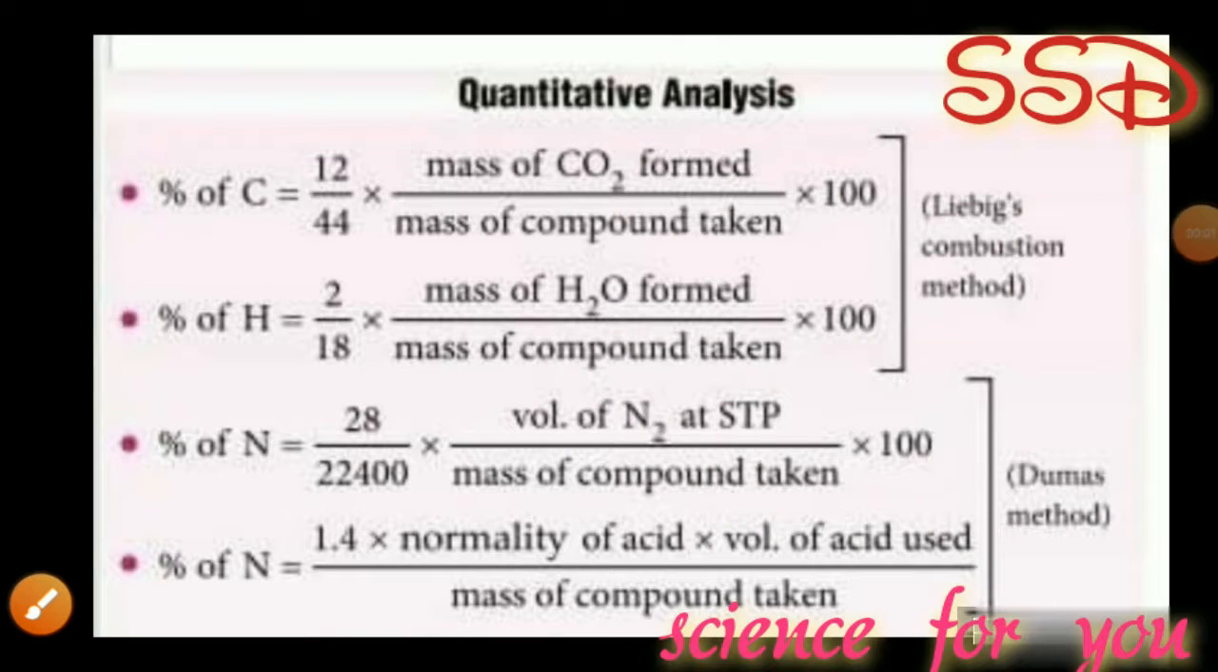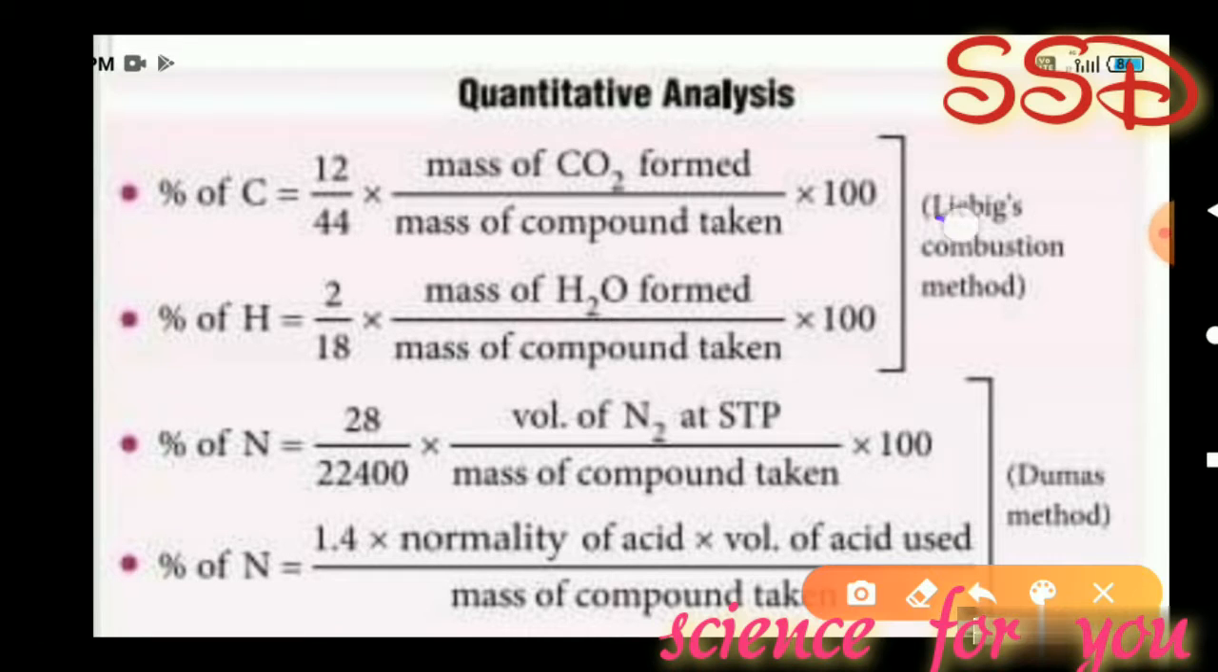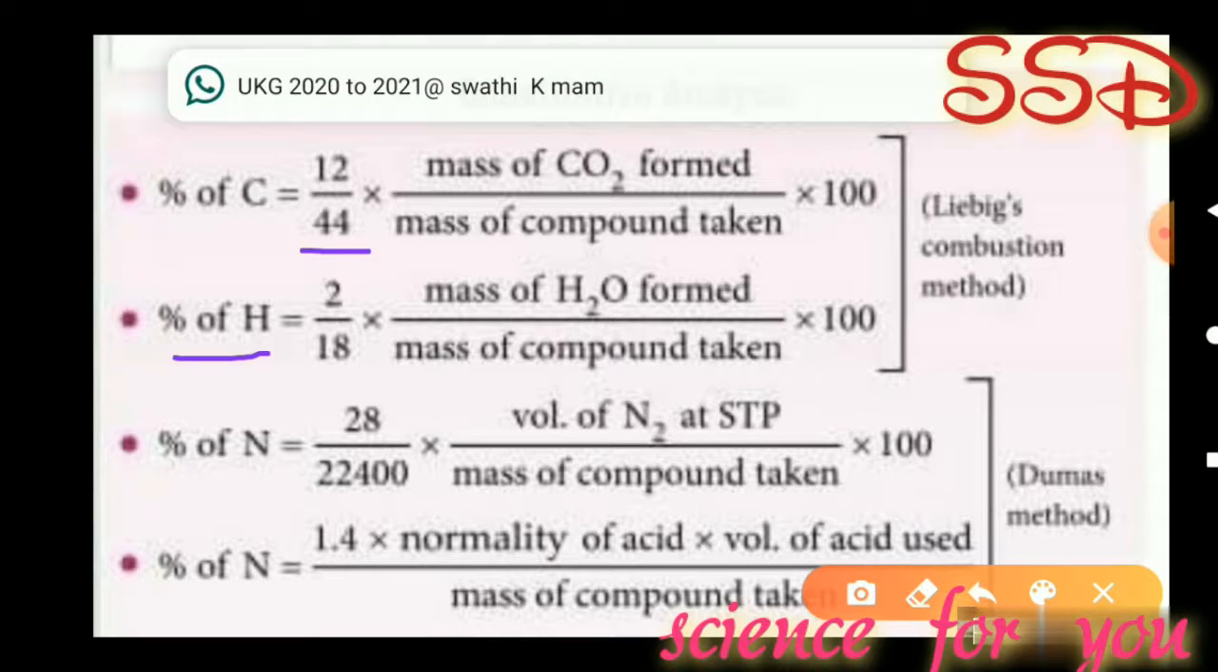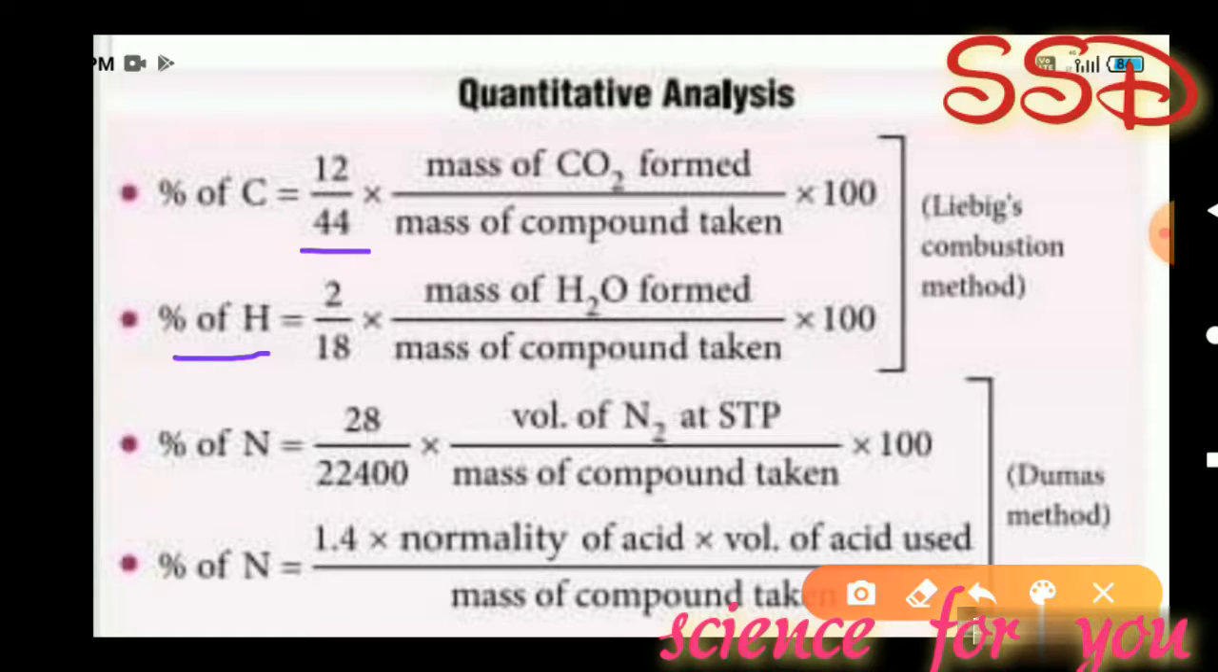Next, quantitative analysis of organic compounds. The first method is the Liebig combustion method. The Liebig method is used for the estimation of carbon and hydrogen. Percentage of carbon is equal to 12 by 44 into mass of carbon dioxide formed divided by mass of compound taken into 100. Percentage of hydrogen is equal to 2 by 18 into mass of H2O formed divided by mass of compound taken into 100.